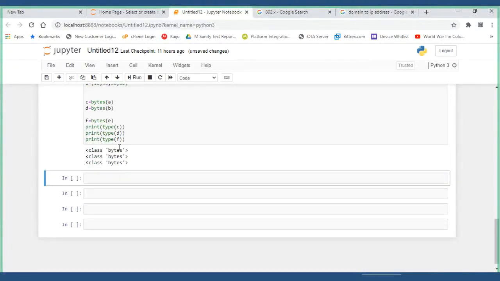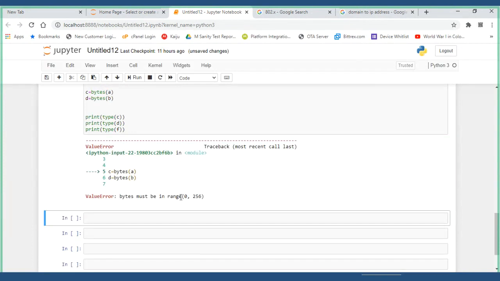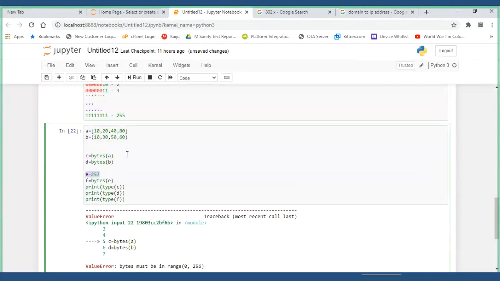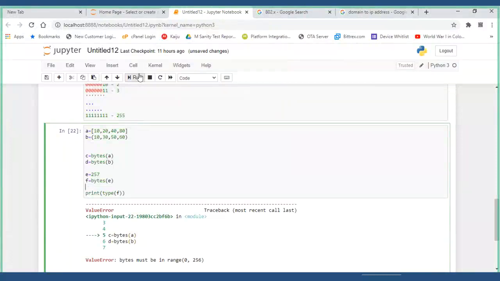Run it. Let me check later. Just give me a second. If I have something like 255, 355, let me run it. It will give me an error. It should be in the range of 0 to 256. Then I will convert one: E is equal to 257, then F is equal to bytes of E, then bytes of F. Let me take this and run this.